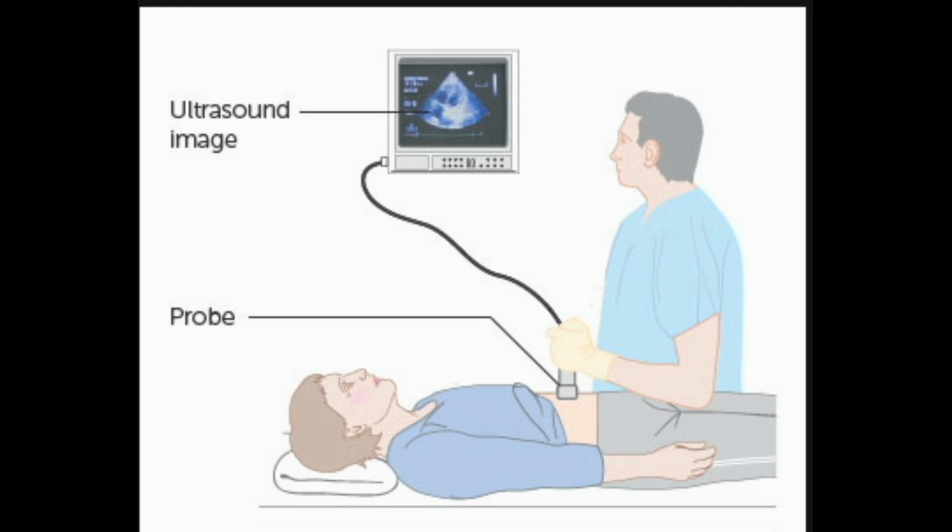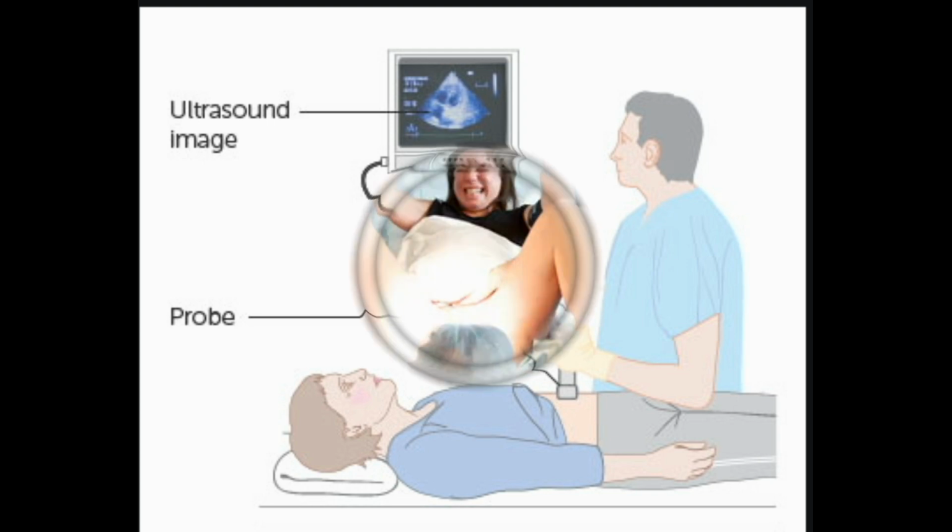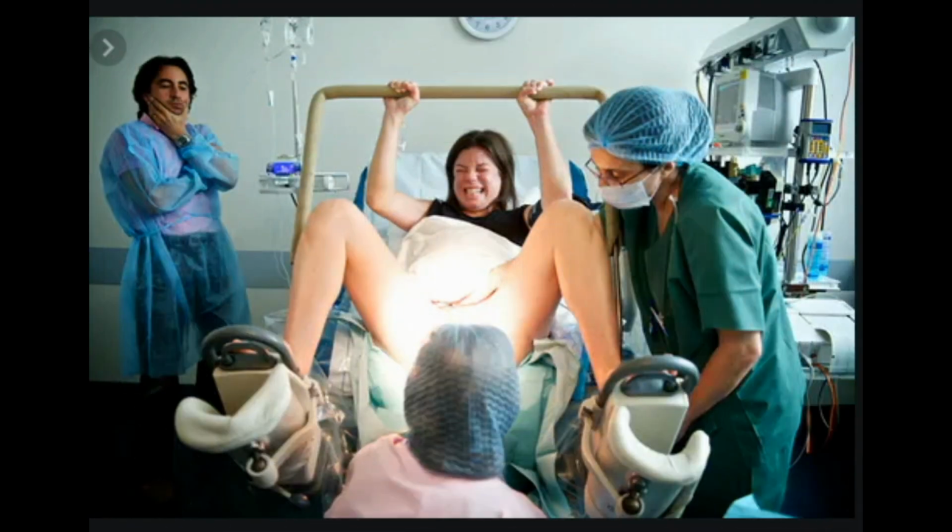Appointments you should be offered include an ultrasound scan at around week 18 to 20 of your pregnancy to check your baby for abnormalities. Ultrasound scans at week 28, 32, and 36, to monitor your baby's growth and the amount of amniotic fluid, plus regular checks from week 38 onwards. Giving birth. The ideal time to give birth if you have gestational diabetes is usually around weeks 38 to 40.